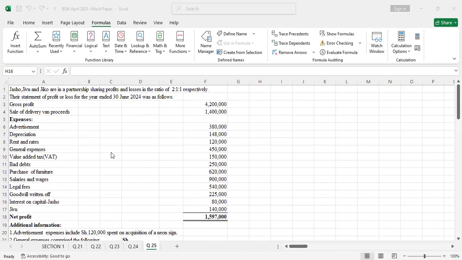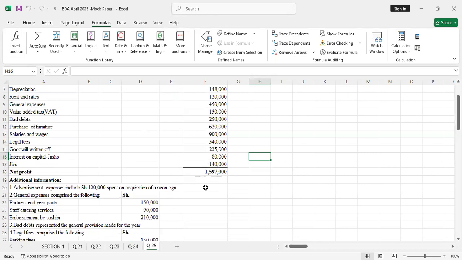And today I'll do question 25, and straight away, without wasting so much time, I'll read the question. Jasho, Jivu, and Jiko are in a partnership sharing profits and losses in the ratio of 2 to 1 respectively. The estimated profit or loss for the year ended 30th June 2024 was as follows. We have the gross profit all the way to the net profit.